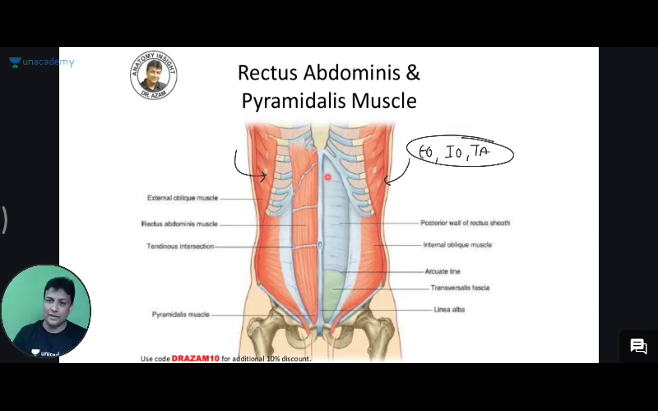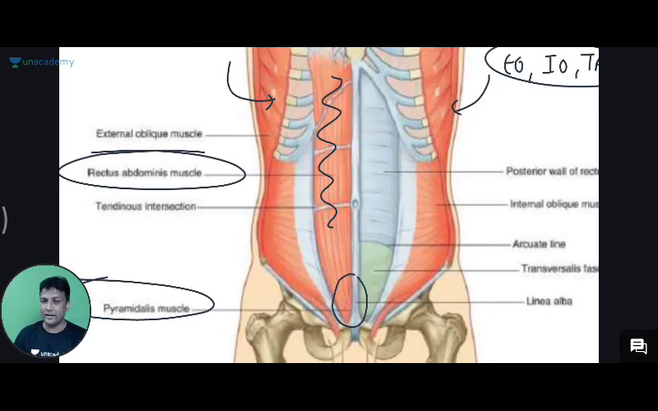In the middle, you'll have one muscle here, that is rectus abdominis. And then there will be a small muscle below. If you're able to appreciate, that small muscle is nothing but your pyramidalis muscle. Are you understanding, my dear friend? So there'll be one muscle in the middle, your rectus abdominis, and a small muscle below it, which is your pyramidalis muscle, guys.